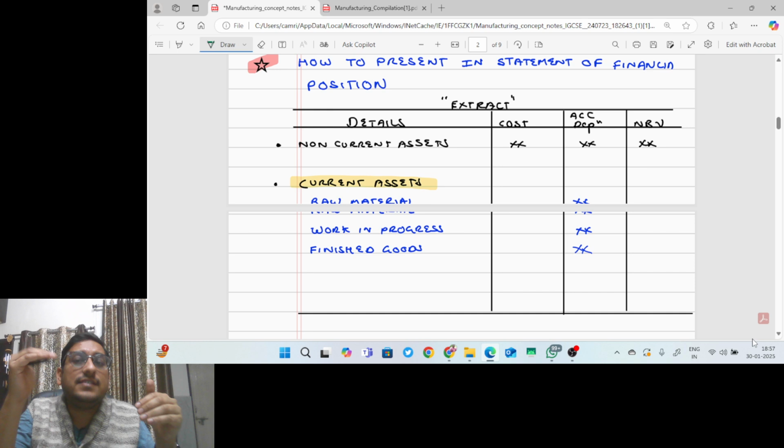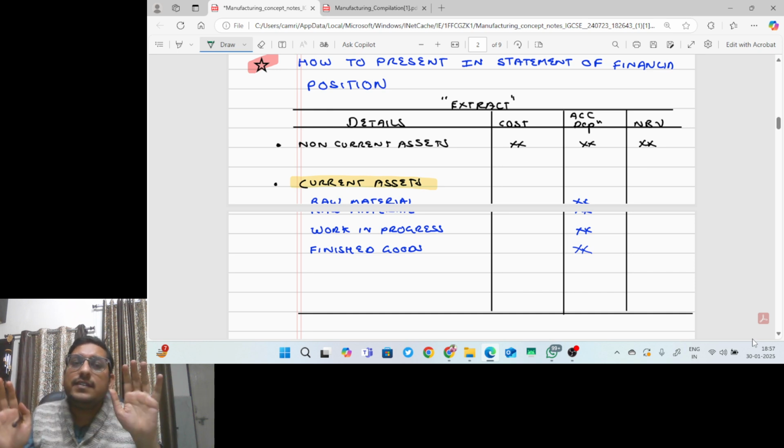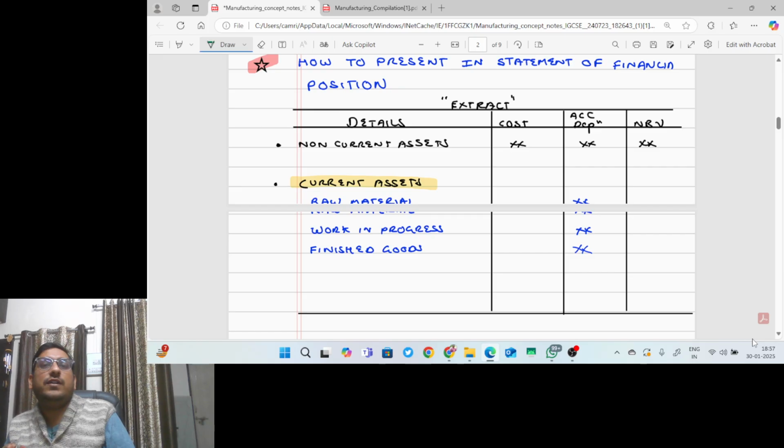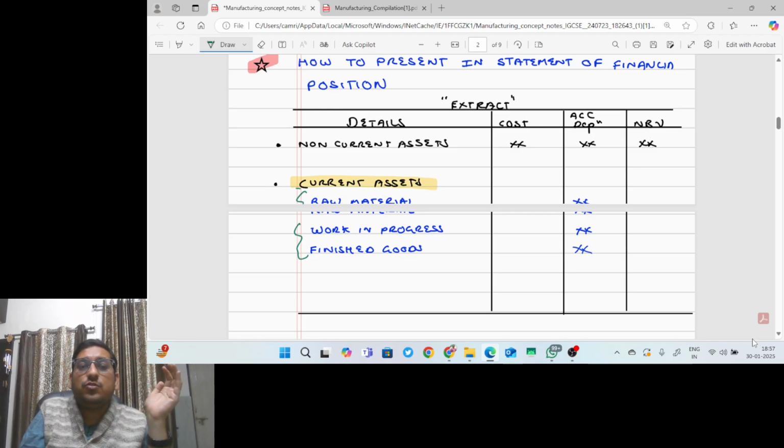Now in the statement of financial position, everything is the same, like non-current assets, current assets, equity and liability. If the manufacturer is a company, then non-current liability, current liability, everything is the same. There is one change in current assets. We now have three types of inventory because we are the manufacturer now. Inventory means raw material, work in progress, and finished goods, right? The closing balance of these three inventories is to be shown under current assets under inventories.